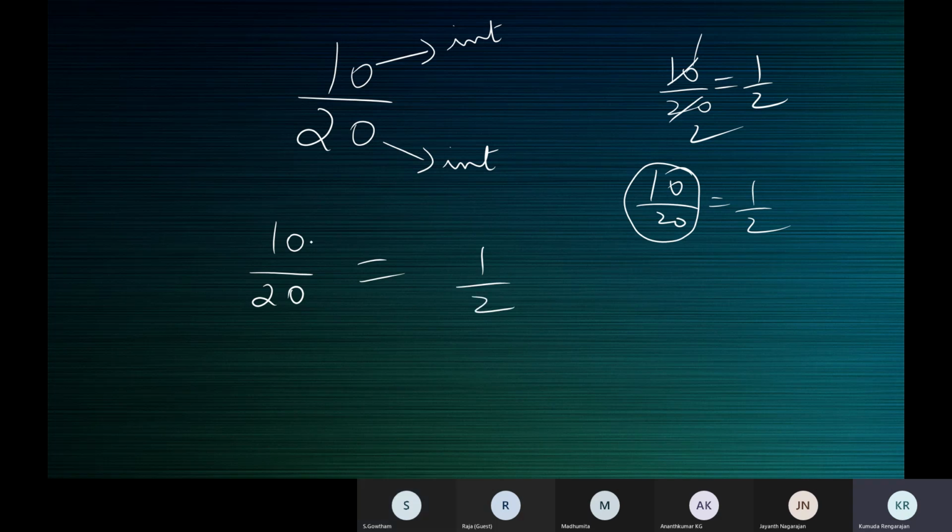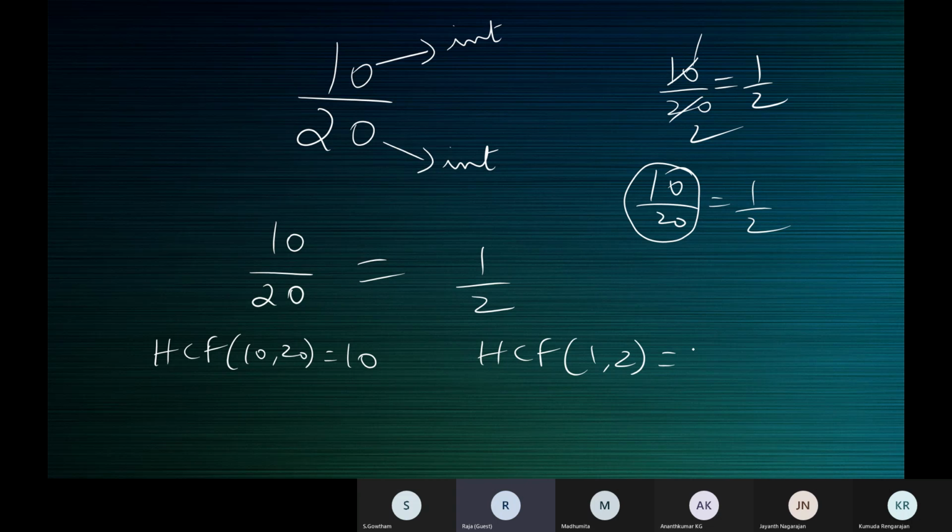What is the HCF of 10 and 20? 10, ma'am. What is the HCF of 1 and 2? 1, ma'am. If a rational number is in its simplest form, then the HCF of the numerator and denominator will be 1. Let's take some more examples.